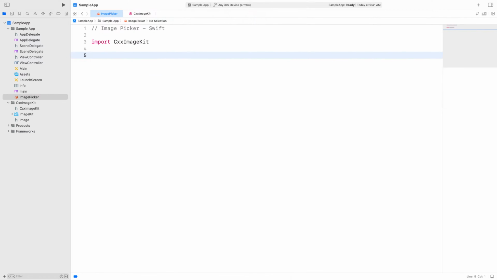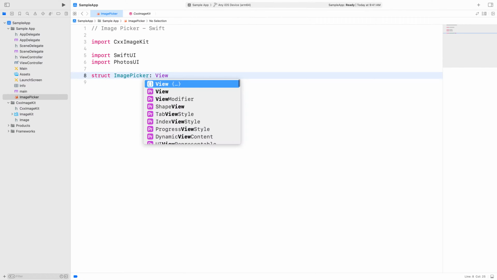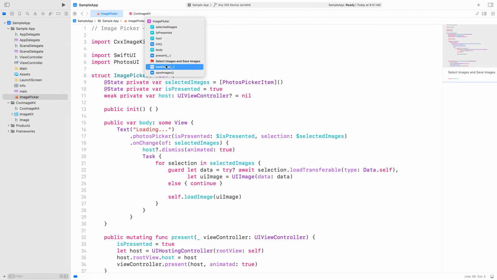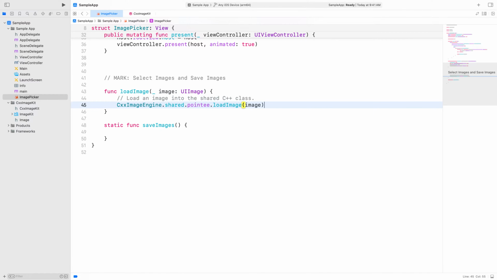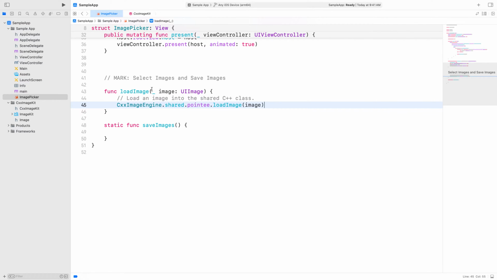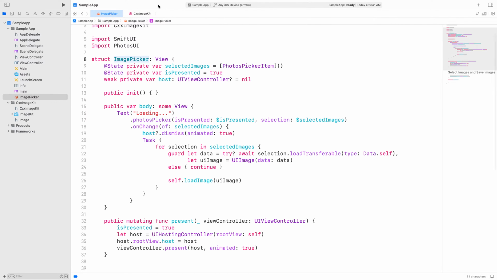Now, I'll go ahead and drop in all the UI for my photo picker, so I can focus on the two methods that talk to C++. I can grab the shared CXXImageEngine and call loadImage on each of the selected images to load them into the engine. Wow, calling a C++ method in Swift is super easy. Now that my SwiftUI view is complete, I want to use it in my Objective-C++ view controller. To do this, I need to make my struct public so that I can access it from my Objective-C++ code.